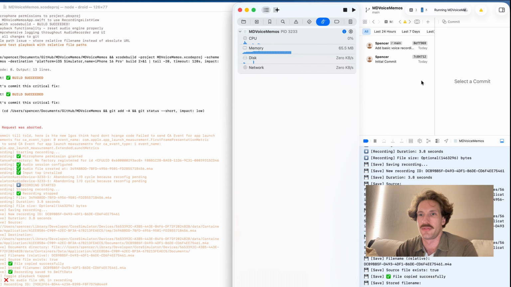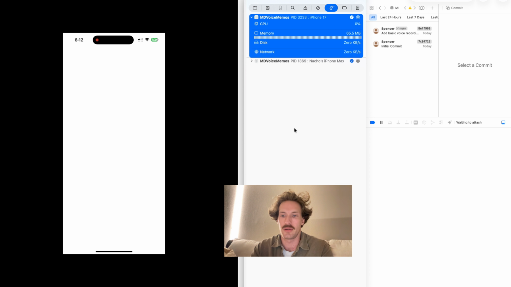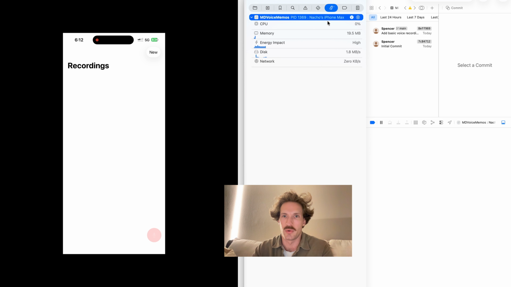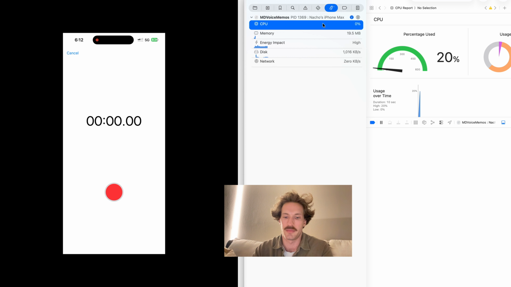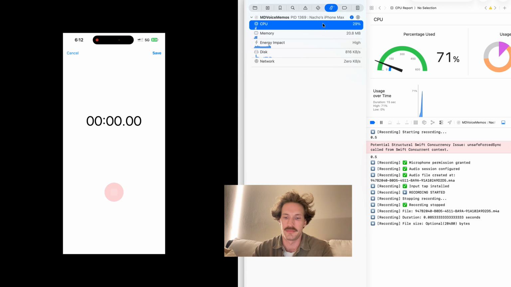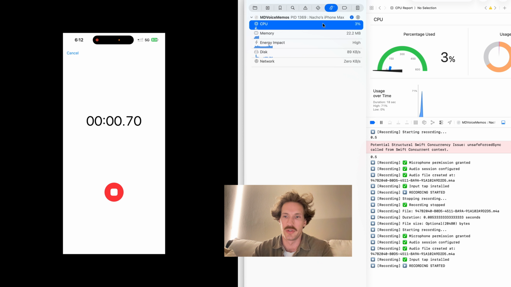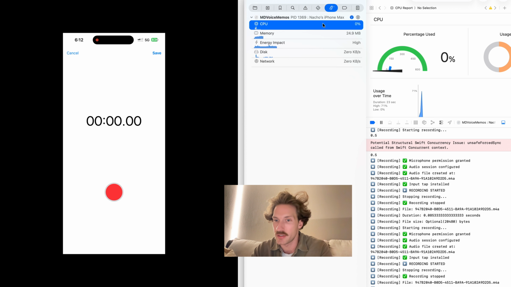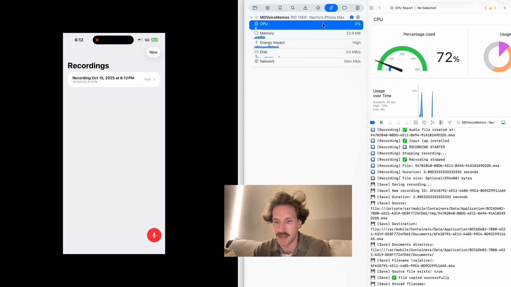And I will choose it from here. And there it goes. All right, we'll do a new recording. Make sure CPU is coming up. Allow. 1, 2, 3, 4. I don't know if that's going to save because, as you see, I created two files. Interesting.